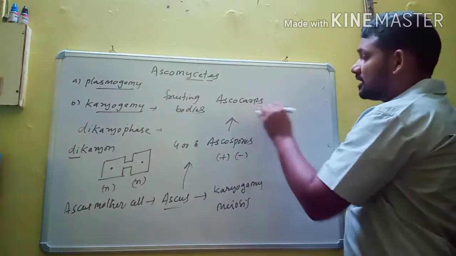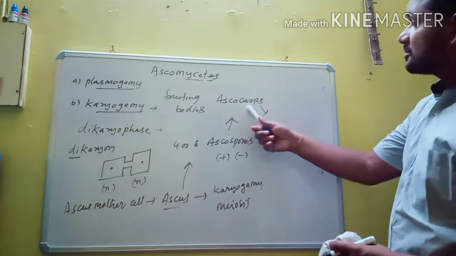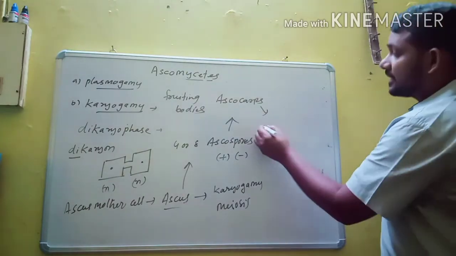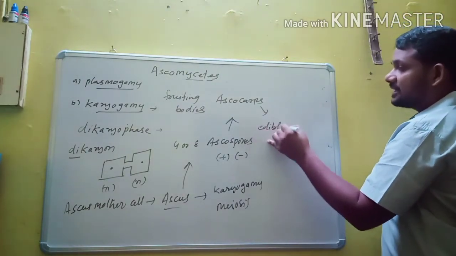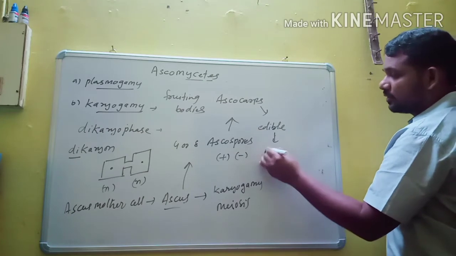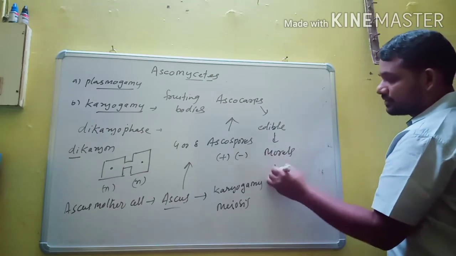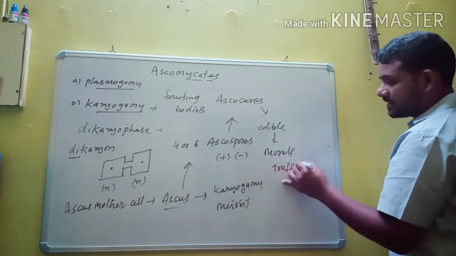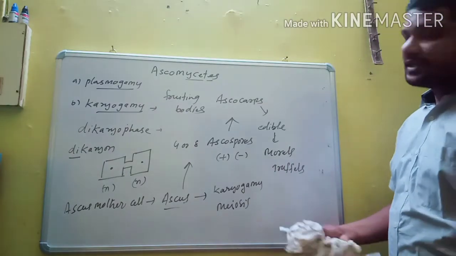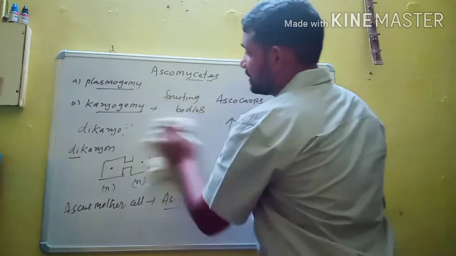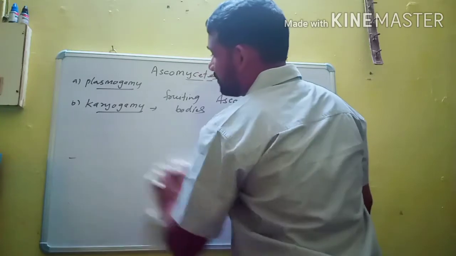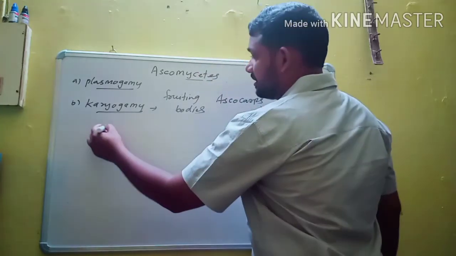The ascocarps of some Ascomycetes are edible. Edible ascocarps are present in morels and truffles. It is a very important thing. Some examples are yeast, and then Penicillium.